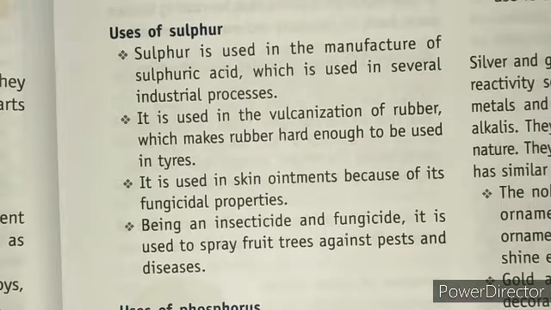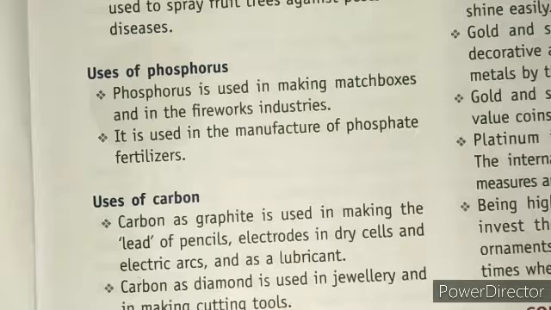Okay, and next we have, it is used in skin ointments because of its fungicidal properties. So sulfur is used in skin ointments because it heals fungal infections. And next, being an insecticide and fungicide, it is used to spray fruit trees against pests and diseases.